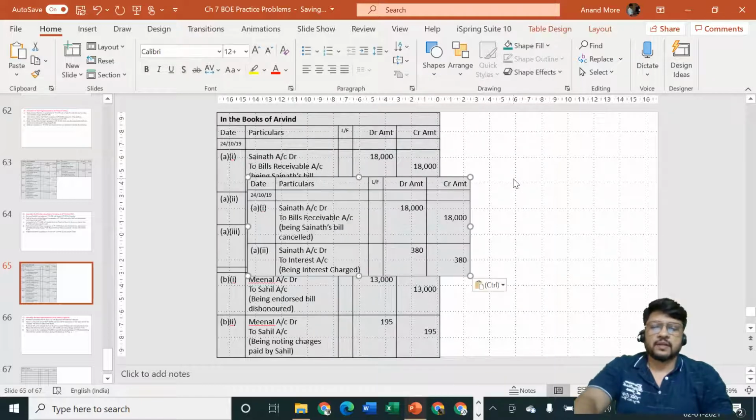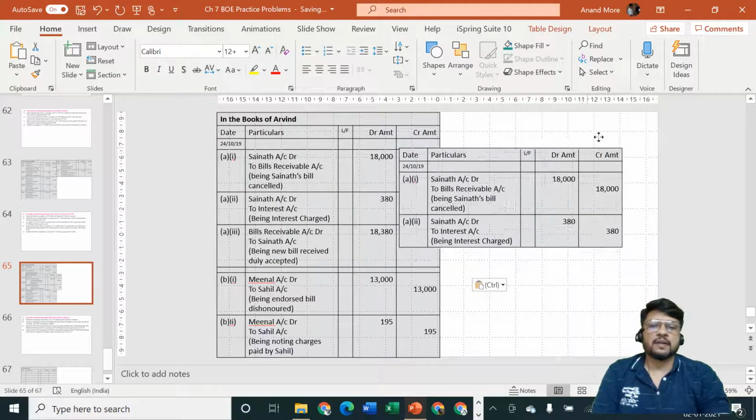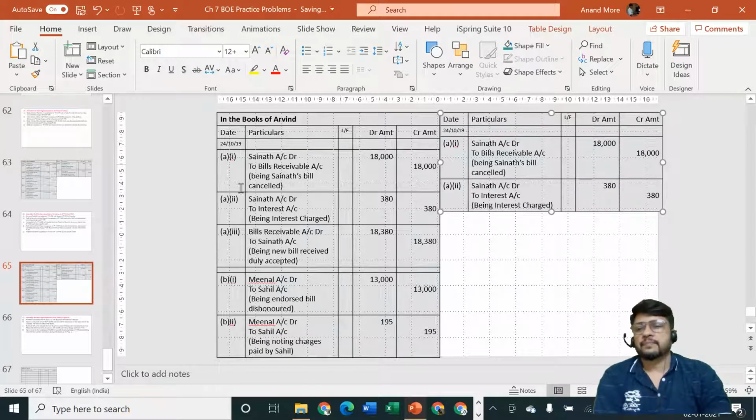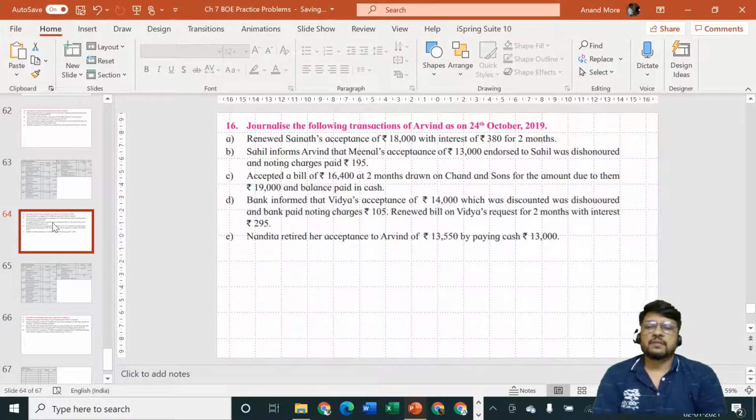Let us now consider transaction number C. B is complete. Let us consider C now. Okay, what is happening with C? Accepted a bill. Be careful. Arvind now is accepting a bill. That means Arvind is now the drawee.